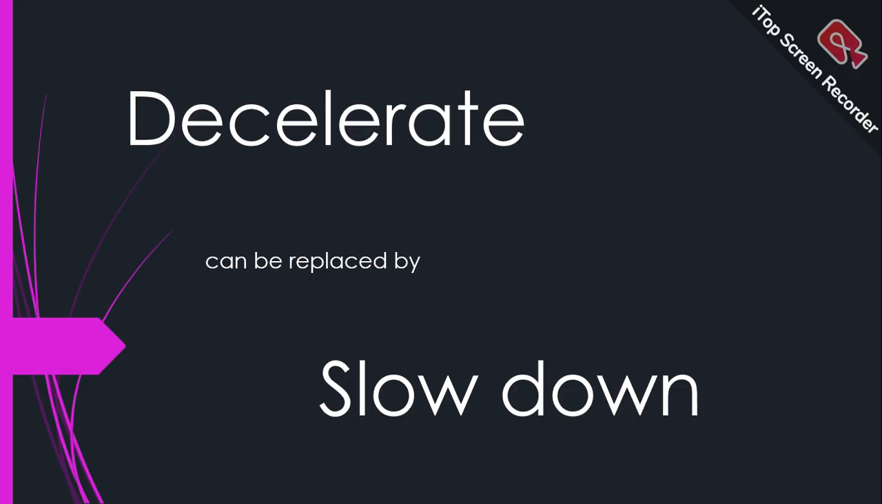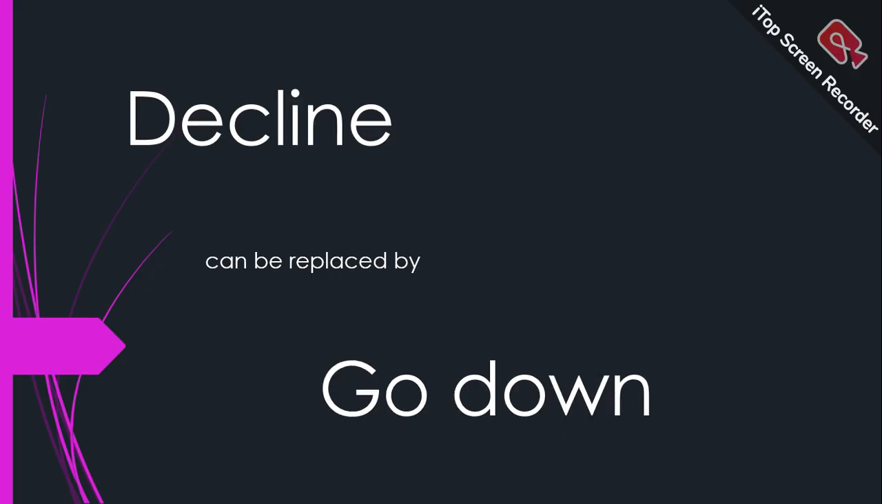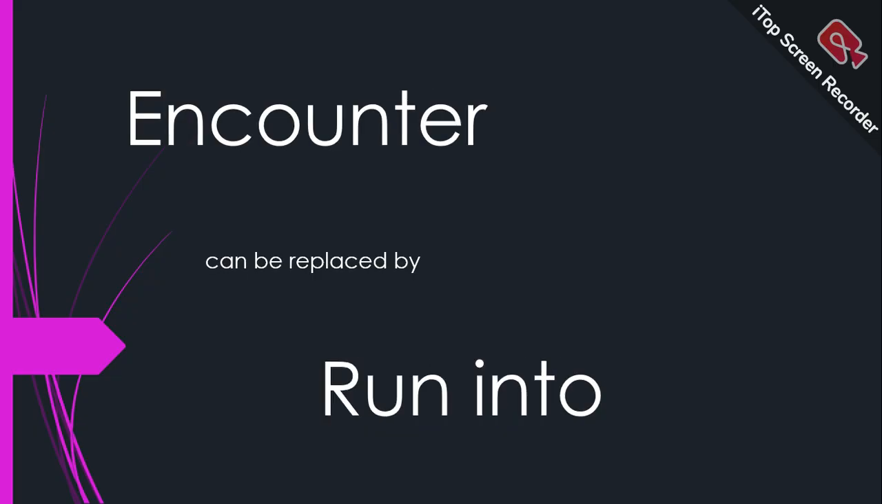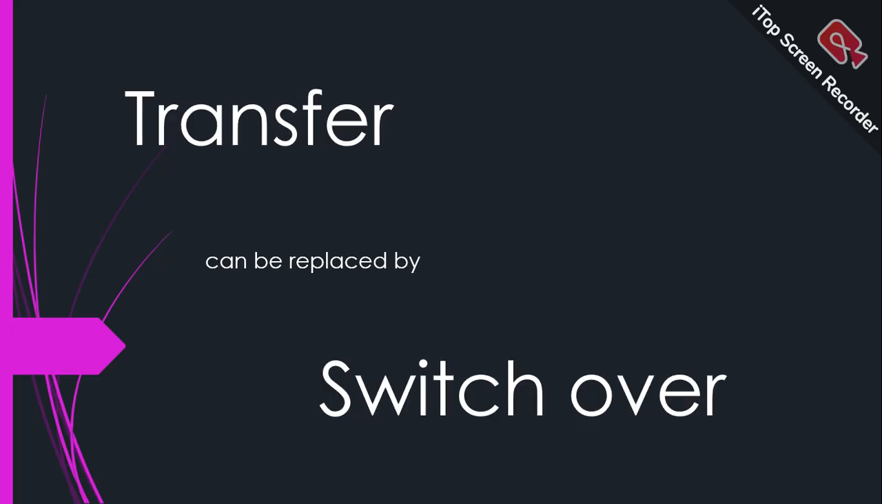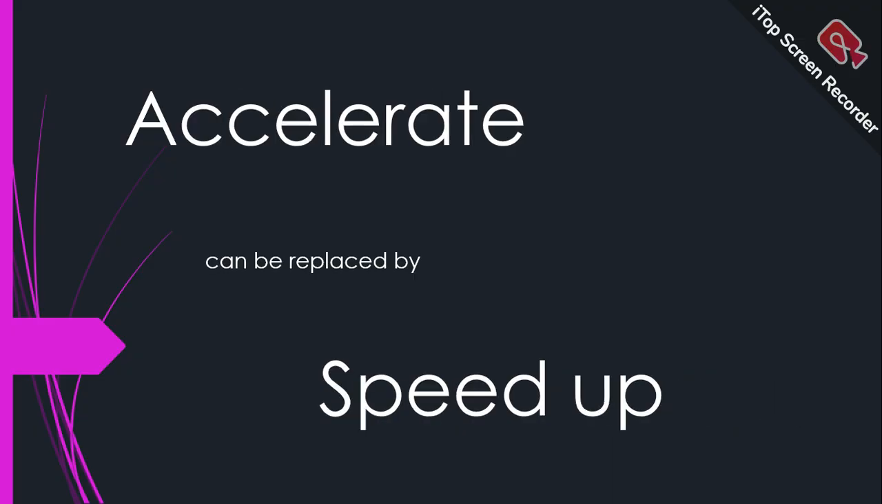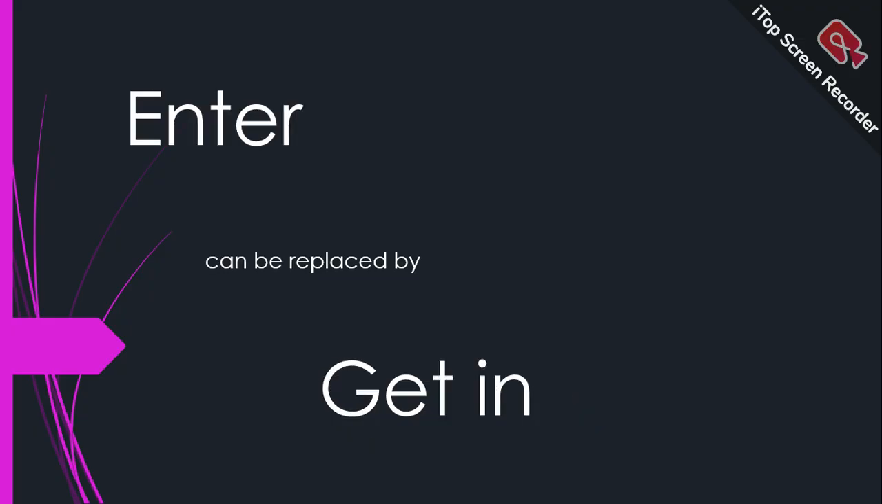Decelerate can be replaced by slow down. Decline can be replaced by go down. Intercept can be replaced by cut off. Encounter can be replaced by run into. Transfer can be replaced by switch over. Anticipate can be replaced by look forward to. Accelerate can be replaced by speed up. Enter can be replaced by get in.